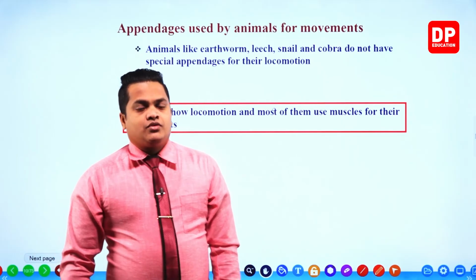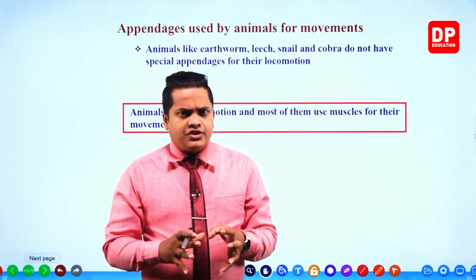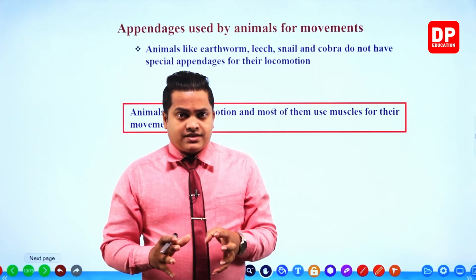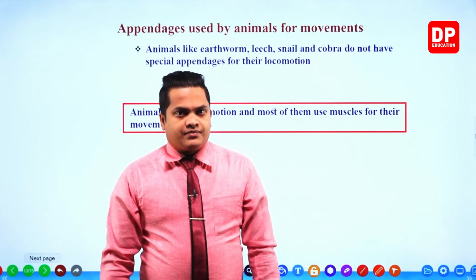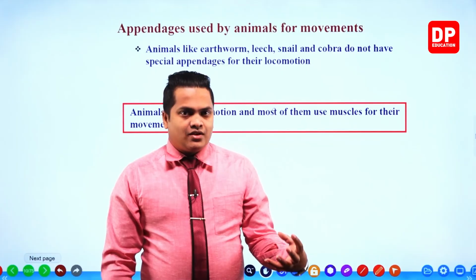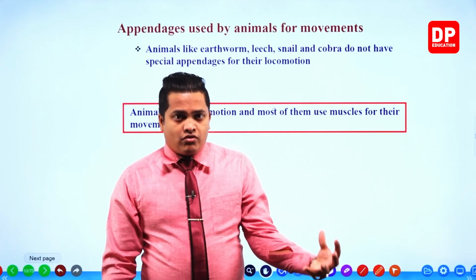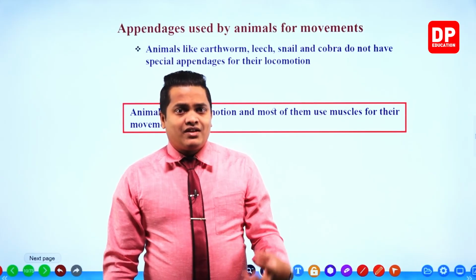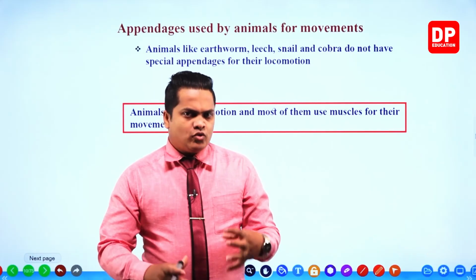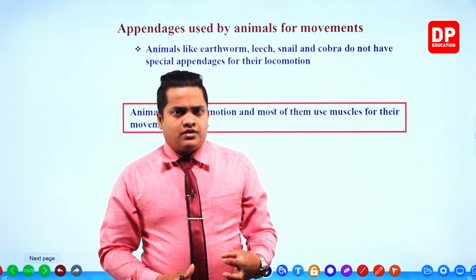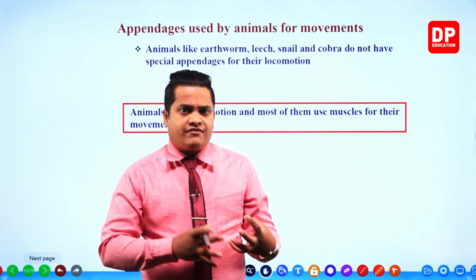Right, my dear children. Within this chapter, we discussed several things related to appendages, the locomotive structures of a particular organism. These locomotive structures differ from one organism to another. Even with the microorganisms, we discussed that several locomotive structures or appendages can be observed. By using these structures, animals and microorganisms show different movements.